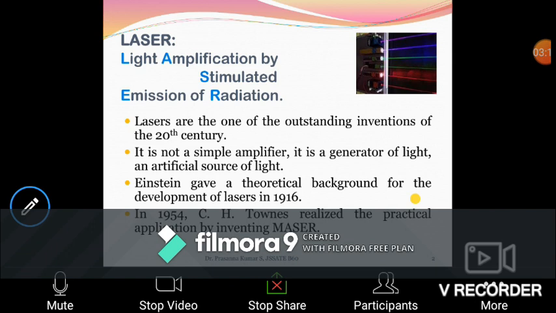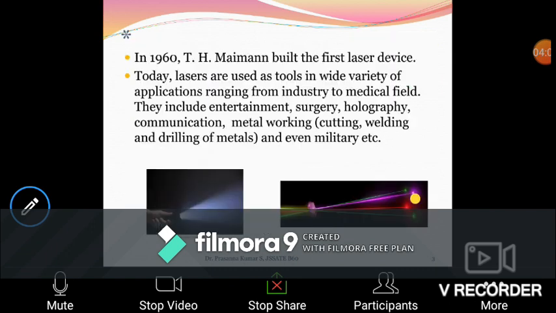In 1954, it was realized practically by C.H. Townes, and that was called maser. Here it is not light amplification, it is microwave amplification. The laser was introduced in the year 1960 by Maiman.